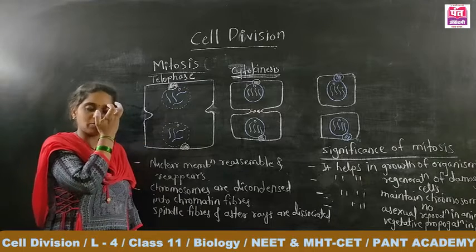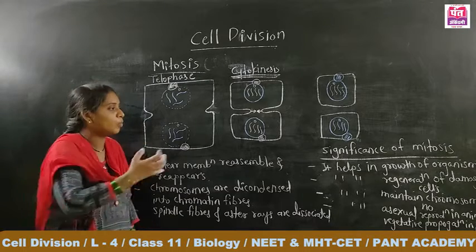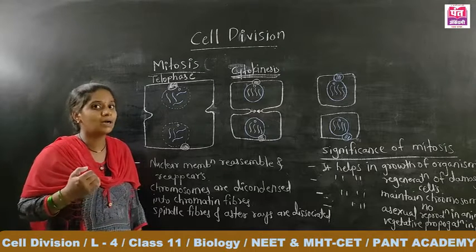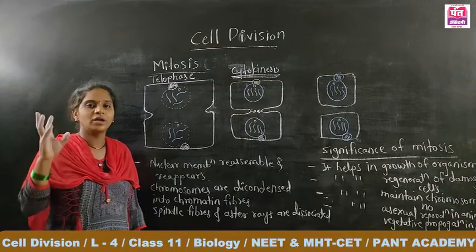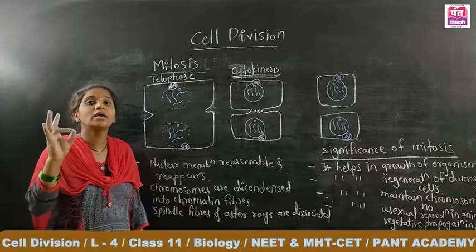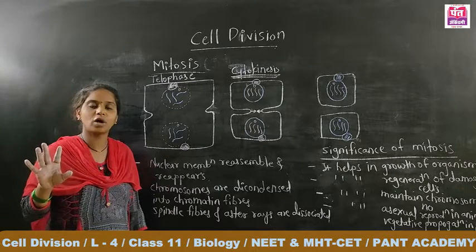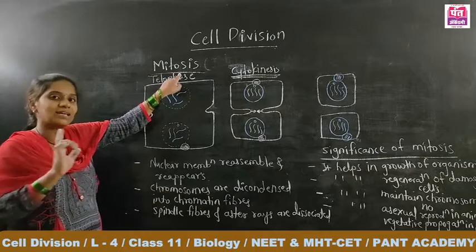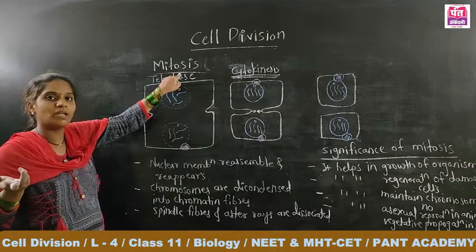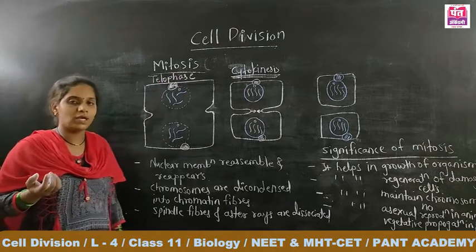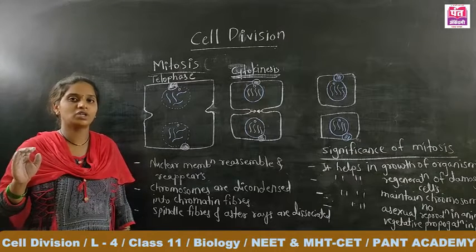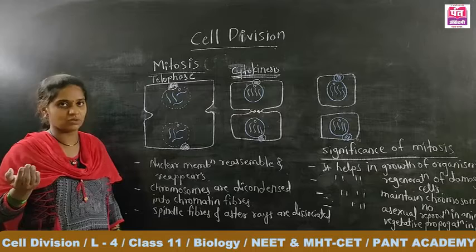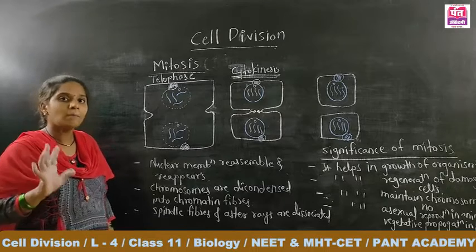Mitotic division is responsible to maintain or regulate the chromosome number in the daughter cells, but there are no new combinations or evolution. New combinations are not produced due to mitosis, and that is the drawback of mitosis. If there is no formation of new combinations, it does not result in the evolution of the species. That is the only drawback of mitosis.